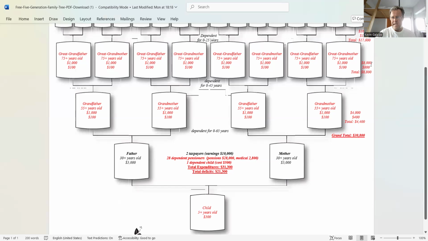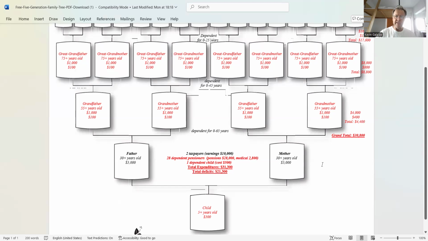Well, you add $8,800 with $4,400, and you're getting what, $13,200. So already their cost would be beyond the ability of this working age generation to support two generations in old age if all of these old people live.